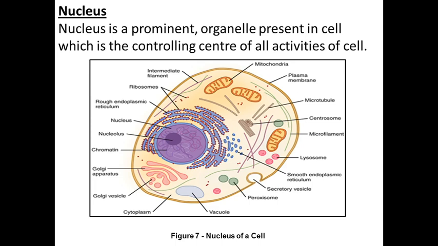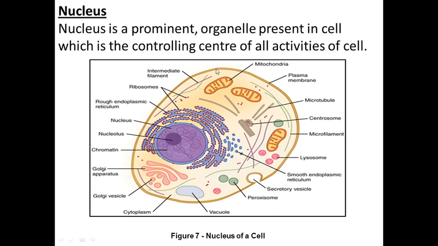Our brain controls all the activities of our body. Like that, there should also be a controlling center in the cell, and that is performed by the nucleus. You can see here this part is called the nucleus, which is embedded in the cytoplasm. Now what is the cytoplasm? That we will see afterwards.